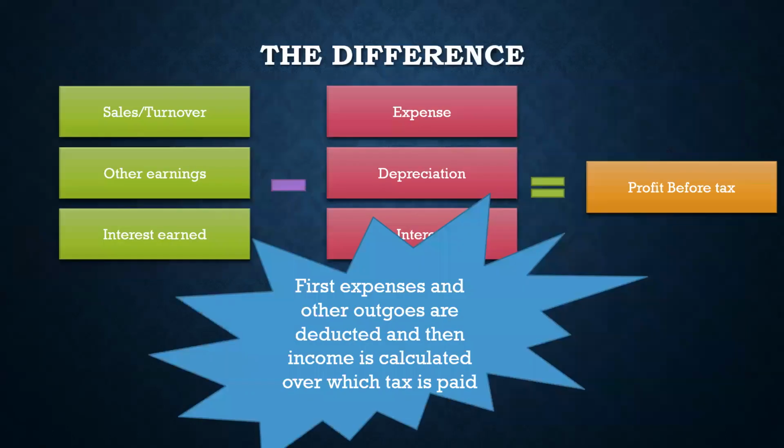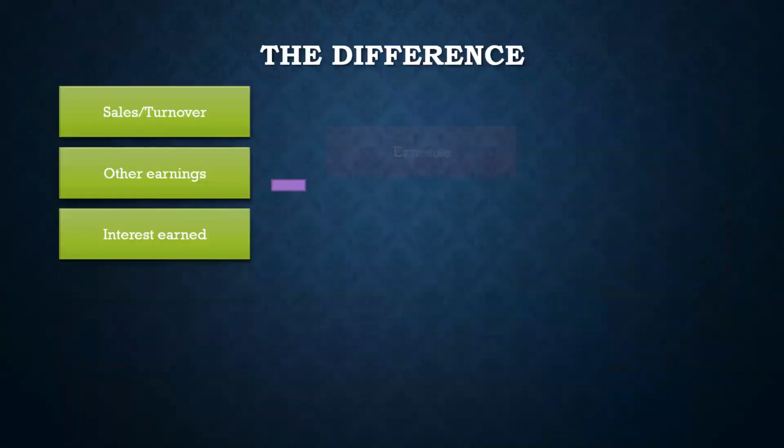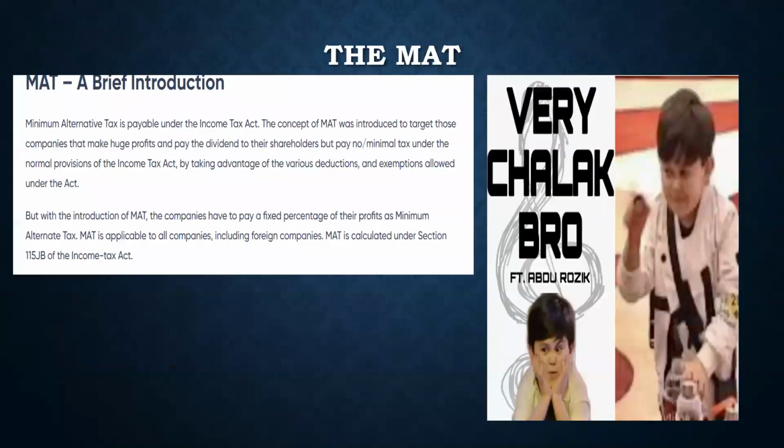And one more thing of highlight here is, if you see this, it's 25%, right? Very few companies in the initial startup phase would have this 250 crore turnover. It's a big thing, right? 30% here and 40% here. So you are not paying the flat tax like in an LLP. Here first the income comes, then the deduction happens, then you pay this rate, which would turn out to be very, very less as compared to the salary structure that we have discussed, right? So let's move on to that slide once again.